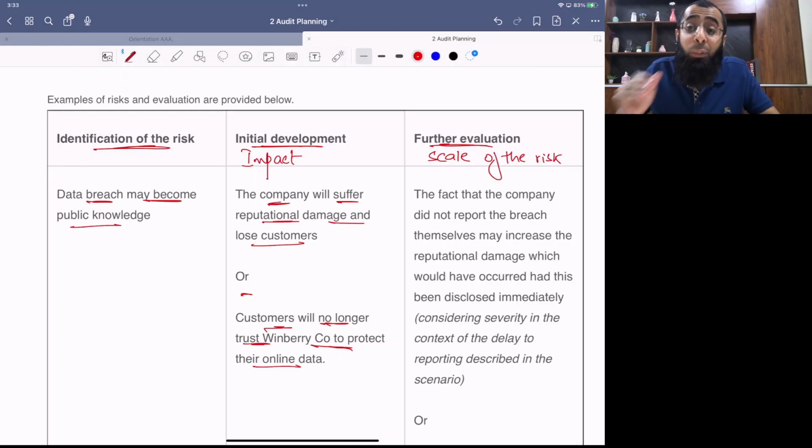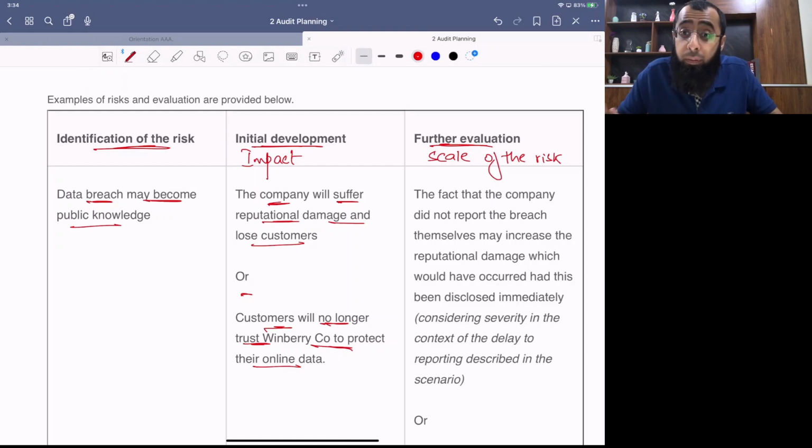Impact. Scale of the risk. Just think about it. Your business is entirely online. And if the customers lose trust in your website, your entire business will suffer. Think about it. You are hiding it from the customers. Their trust will be shattered when they get to know that first the details got stolen and then you hid that information. At least you should have informed them, so they could have blocked their credit cards.